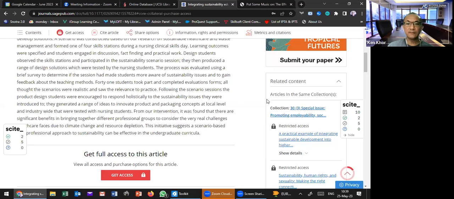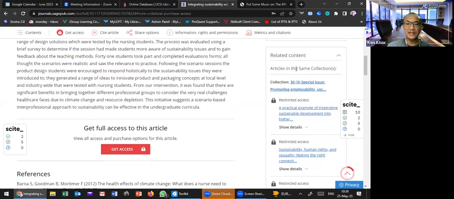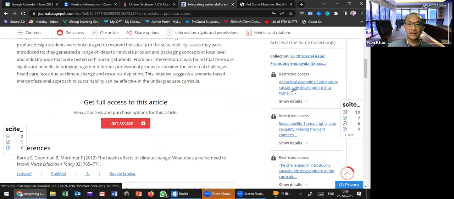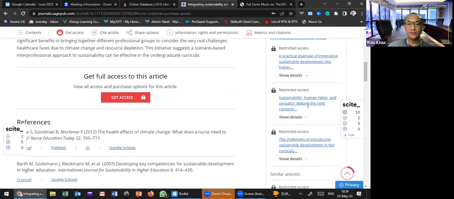Related content, which means articles in the same collection. So they give you other articles related to this article. Okay, so you can try to read all.